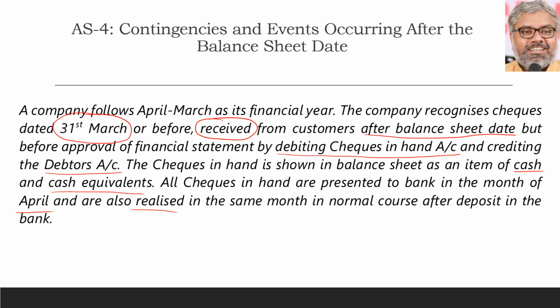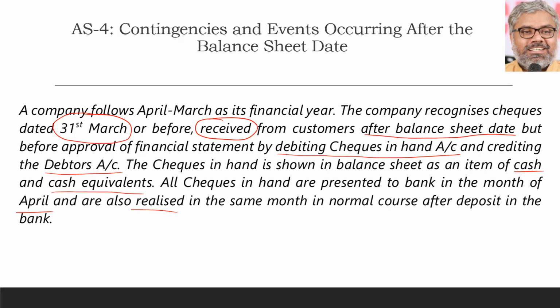So the point is, just because the checks are dated 31st March or before, we cannot say the condition related to the receipt of money from the customers already existed on the balance sheet date, because these monies were received after the balance sheet date. Hence, the treatment by the company is inappropriate, incorrect. They should not have adjusted the financial statements. There should not be any entry debiting checks in hand account and crediting debtors account. That should be reversed now.